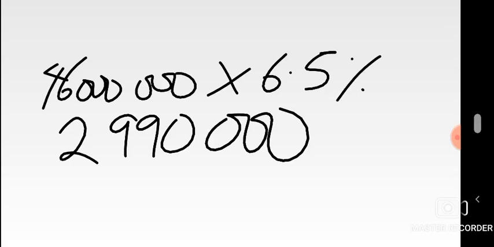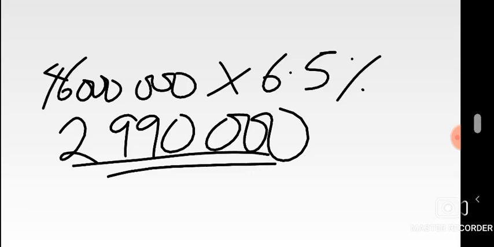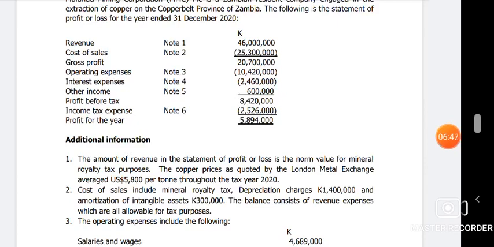So here we've been told there's royalty tax based on the norm value, so that's the one we had to calculate first, and then we add it back, because royalty tax is not supposed to be initially there. That's what we're doing. So this is your mean royalty. You can record it, and I'll show you in the final part of everything. The next adjustment we'll look at here is number 2. Cost of sales include mean royalty tax, depreciation charges 1,400, and amortization of intangible assets is 300.